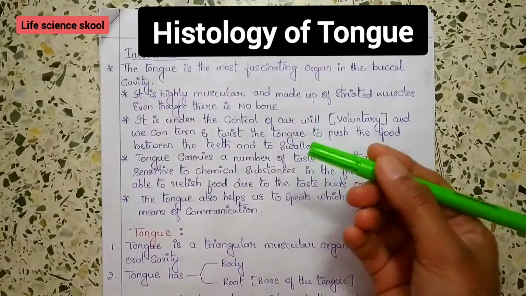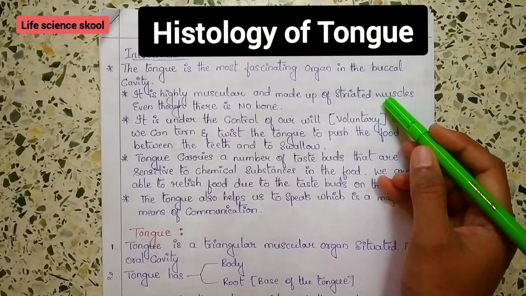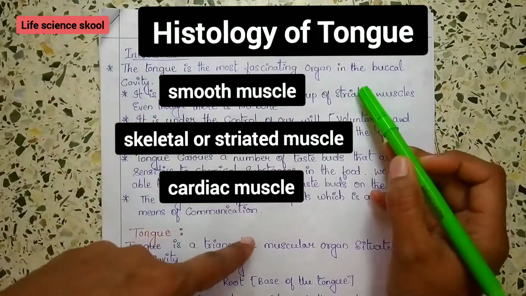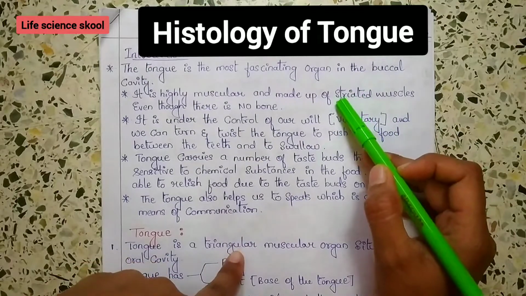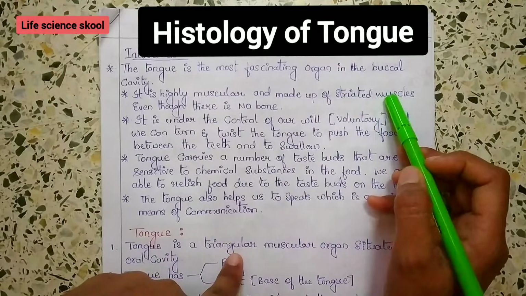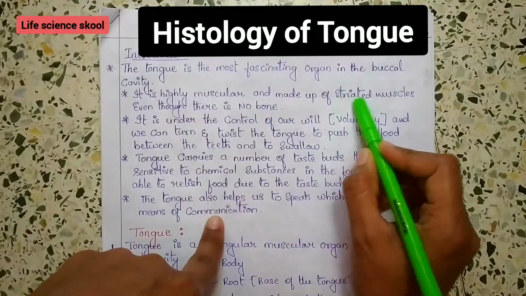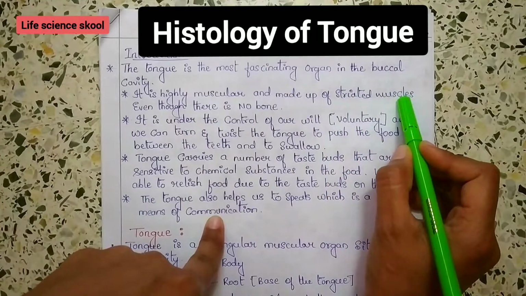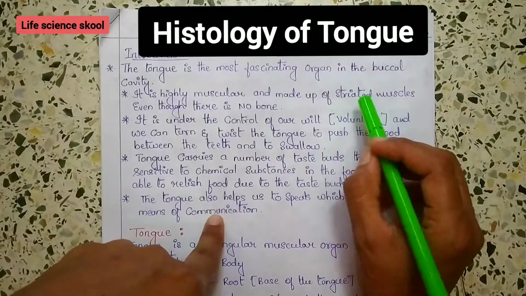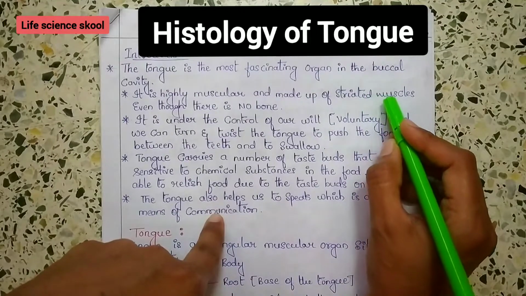In the previous video, while explaining the types of muscle, there are three types: smooth muscle, striated muscle and cardiac muscle. And we know that striated muscle, or skeletal muscle, is found attached to cartilage and bone. The tongue doesn't have any bones, but still it has striated muscles. This is the one exception. If you want details about the types of muscles, you can go back to that video and watch it if you need.